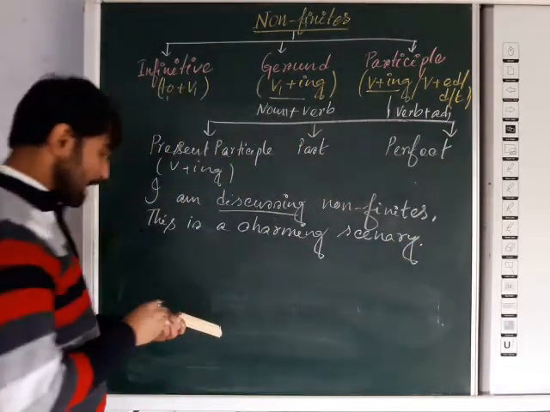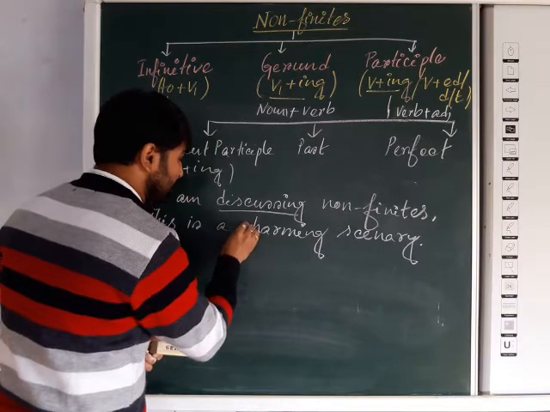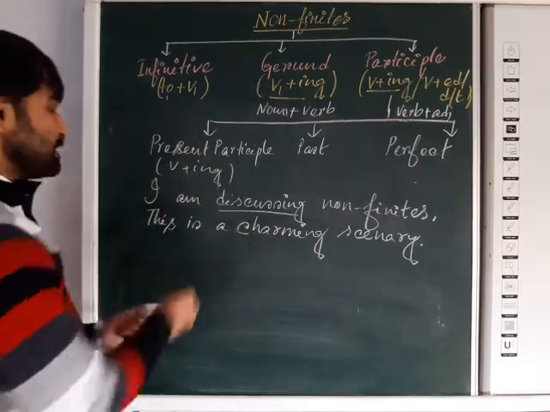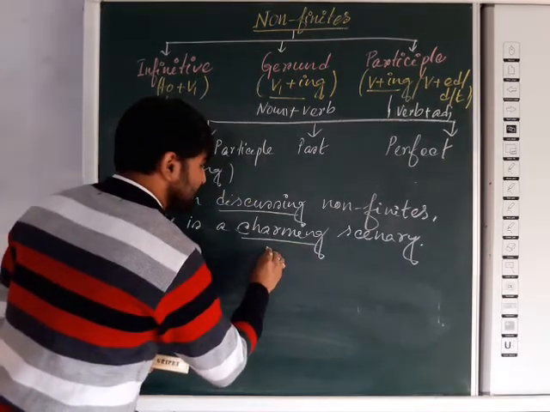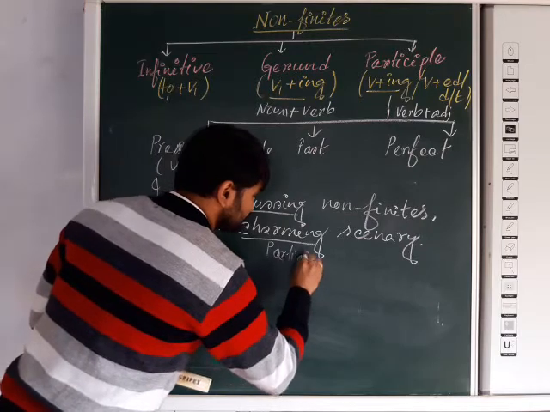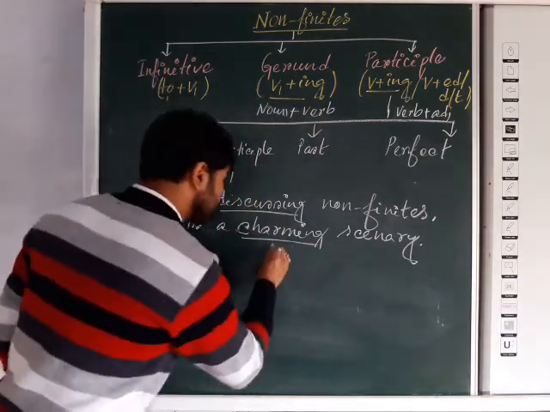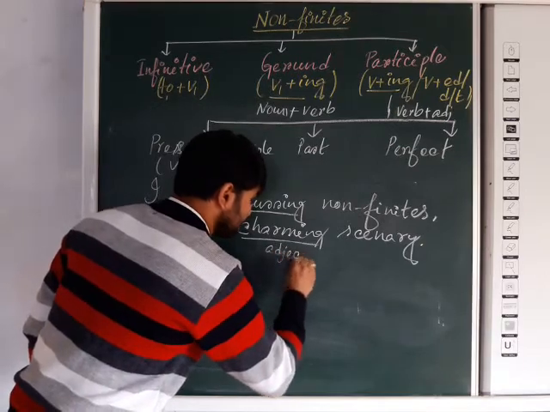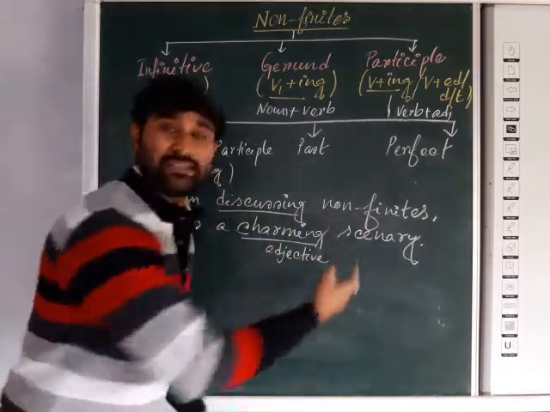Now you can see how we can identify that it is a present participle. Charming is actually a participle, and it acts like an adjective. So charming scenery, charming what?